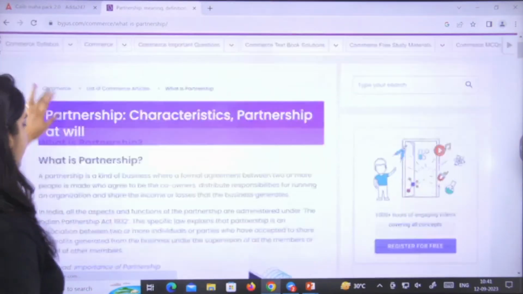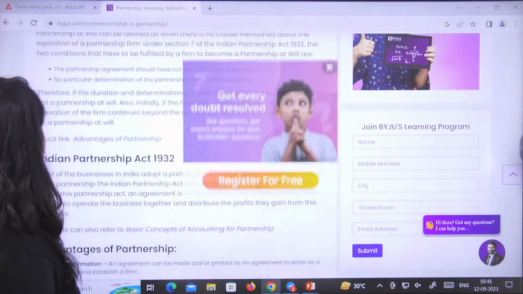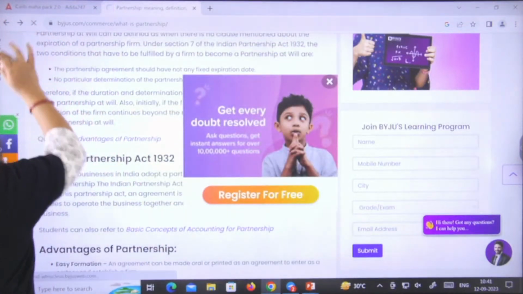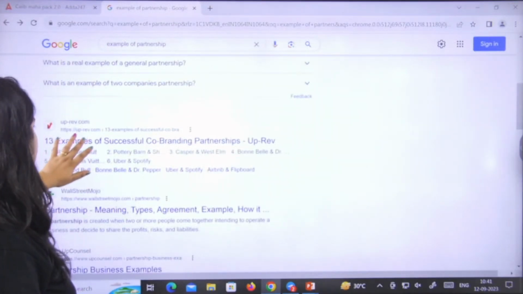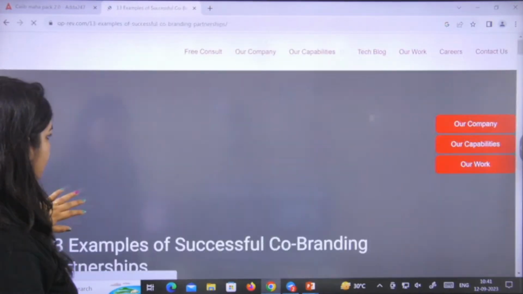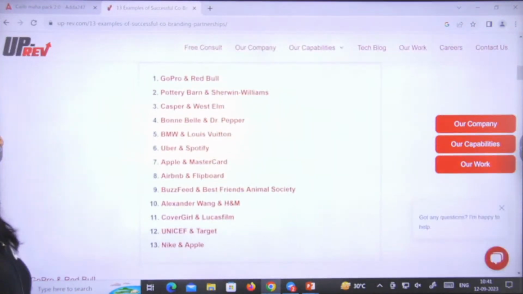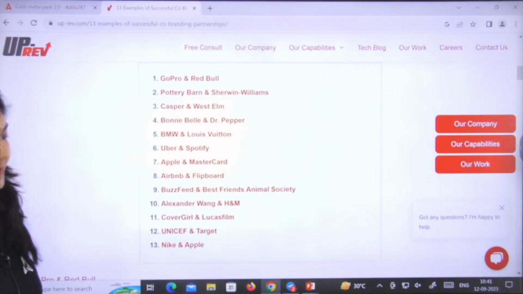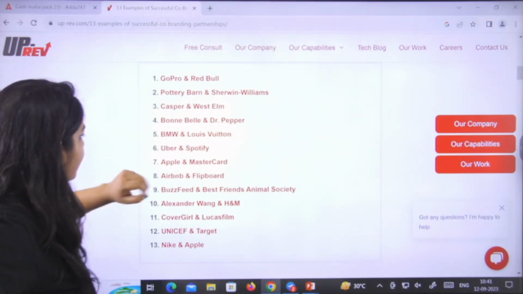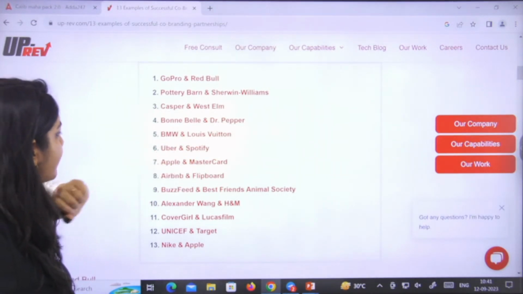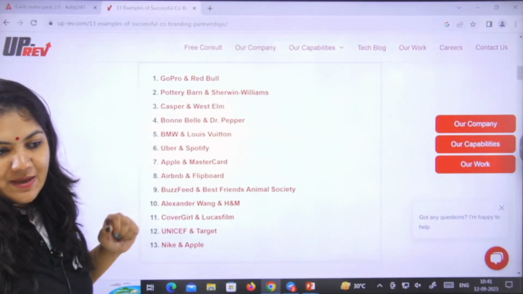See, these are the examples of partners: GoPro and Red Bull, BMW and Louis Vuitton, Uber and Spotify, Apple and MasterCard, Nike and Apple. So these are the examples of partnership.